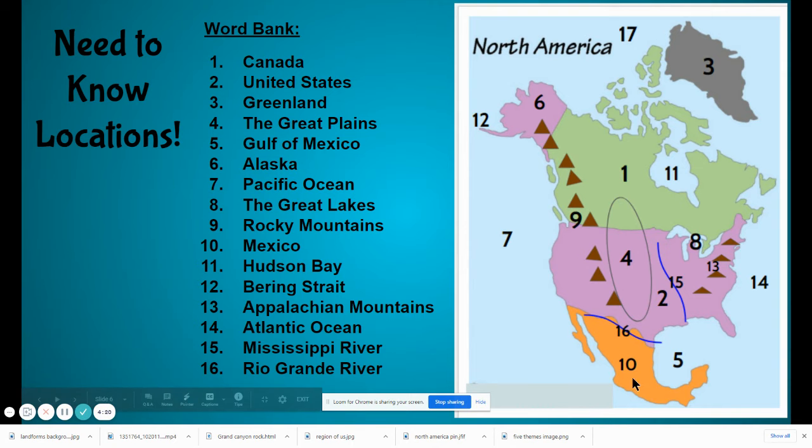Number 10 is Mexico. Number 11 is the Hudson Bay. Number 12 is the Bering Strait. Number 13 is the Appalachian Mountains. Number 14 is the Atlantic Ocean. Number 15 is the Mississippi River. And number 16 is the Rio Grande River.